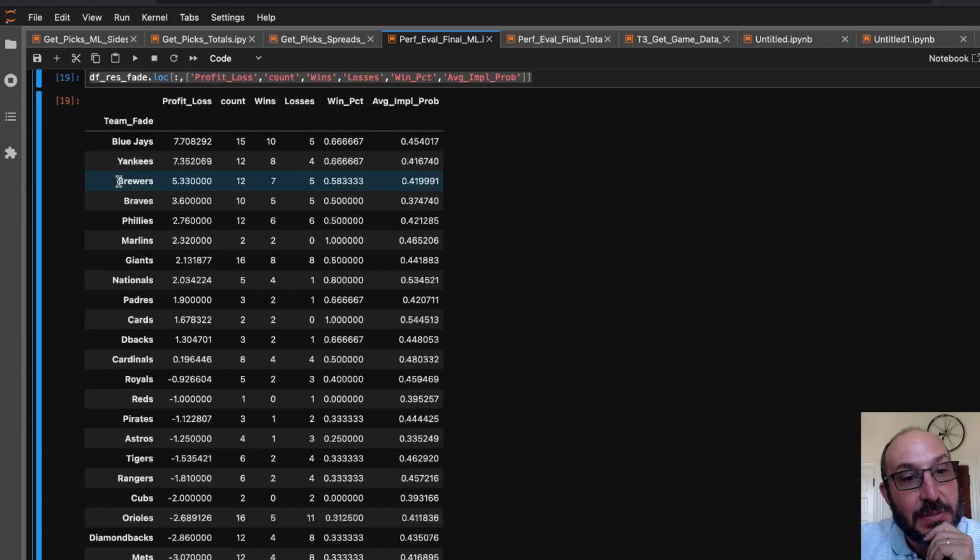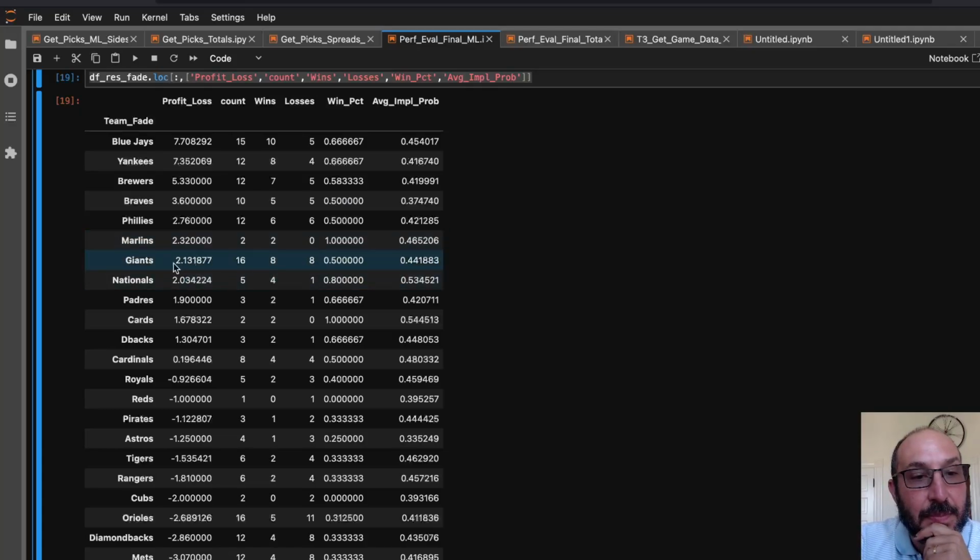The Brewers, this is interesting also. I probably wouldn't have expected that, but we made a lot of money betting against the Brewers. And then the Braves and the Phillies. So again, and the Giants. So interesting, the model really didn't like the Giants. It never bet on them, and it bet against them a lot. So that's sort of interesting.